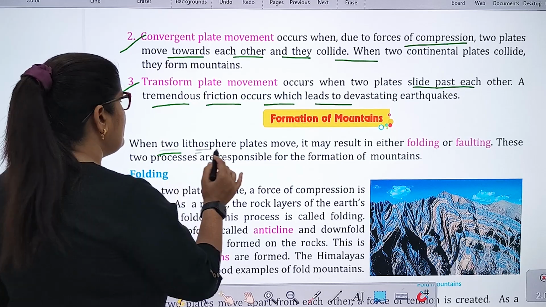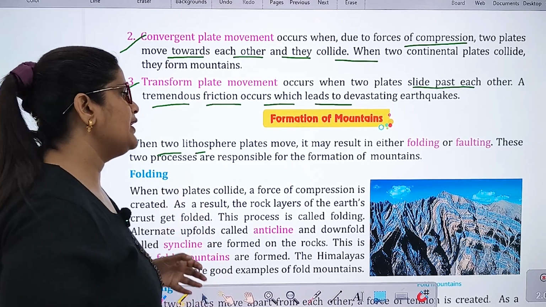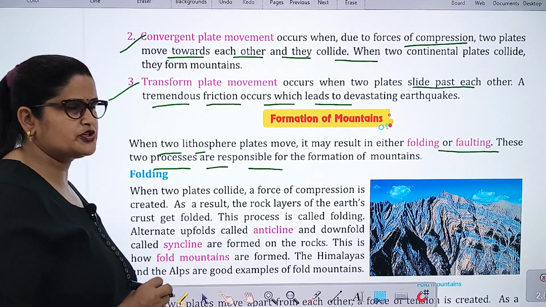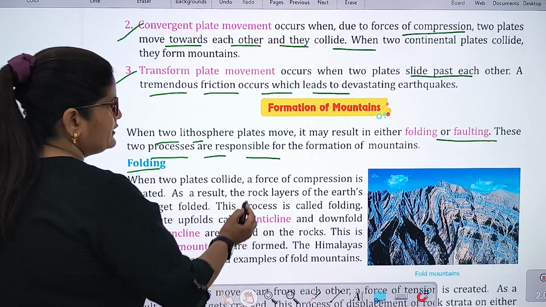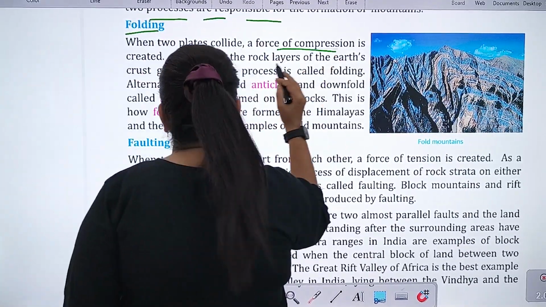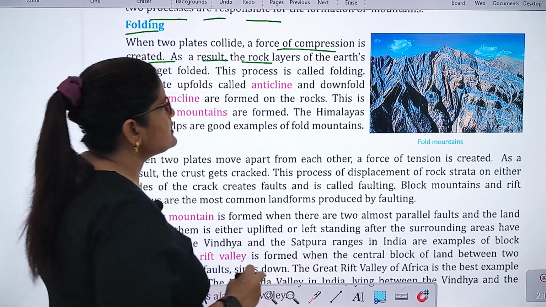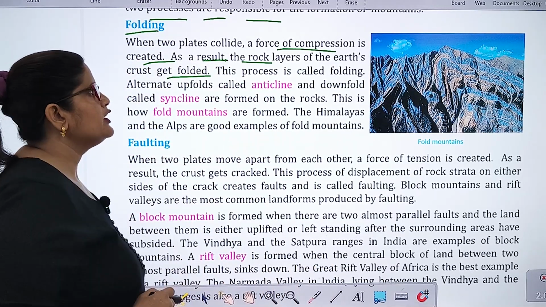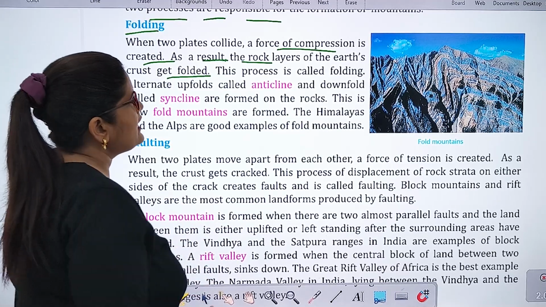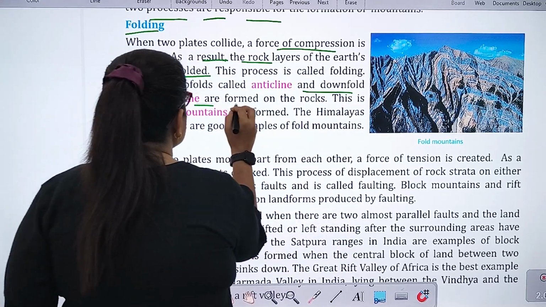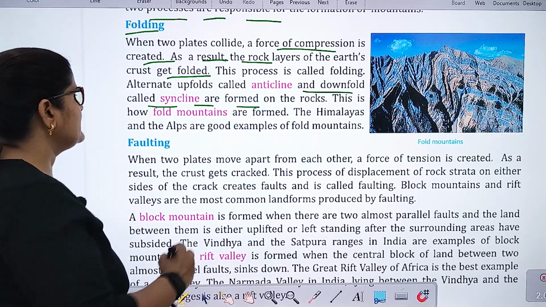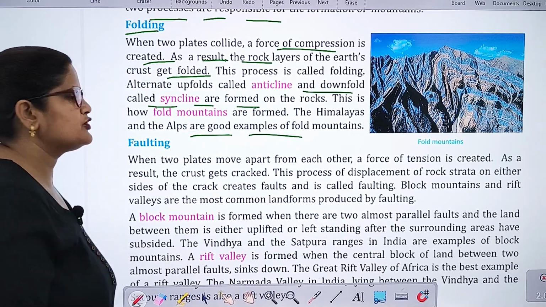Formation of mountains. When two lithosphere plates move, it may result in either folding or faulting. These two processes are responsible for the formation of mountains. Next one is folding. When two plates collide, a force of compression is created. As a result, the rock layers of the Earth's crust get folded. This process is called folding. Alternate upfolds called anticlines and downfolds called synclines are formed in the rocks. This is how fold mountains are formed. The Himalayas and the Alps are good examples of fold mountains.